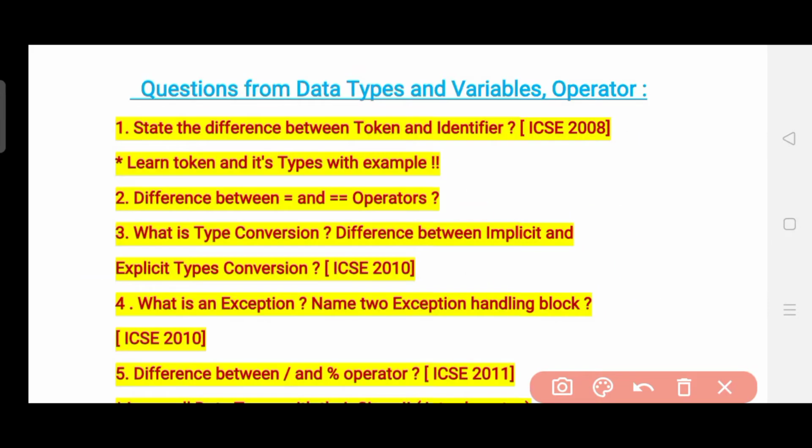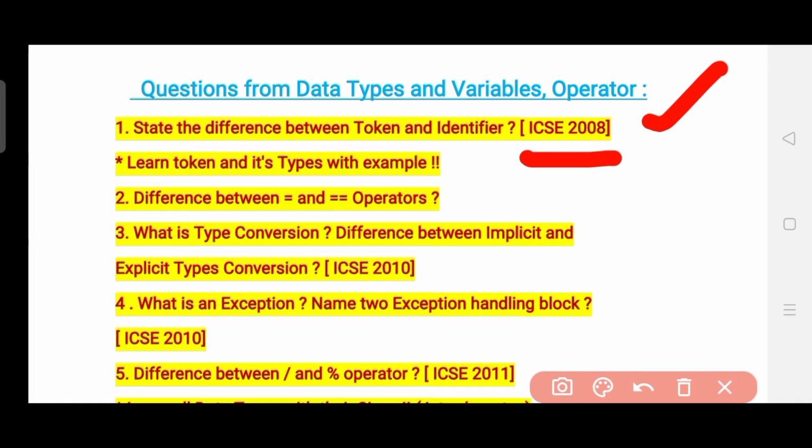Okay friends, now let's take questions from the chapters data types, variables, and operators. Okay, so it is a mixture of 1 or 2 chapters, and let us see the questions which ICSE has asked. The first question is: state the difference between token and identifier. This was specifically asked in the year 2008.